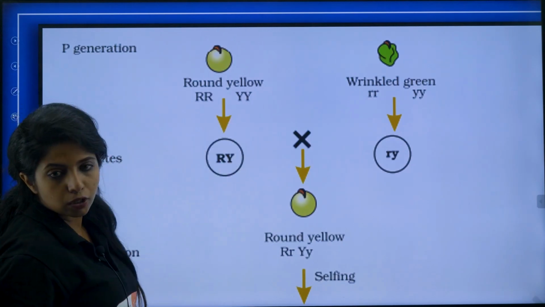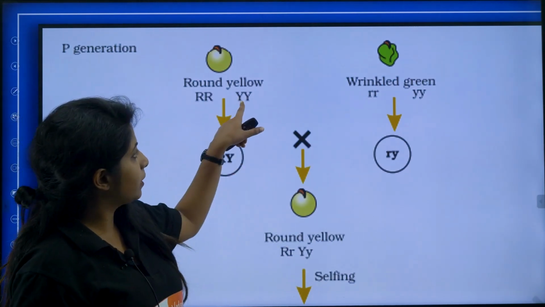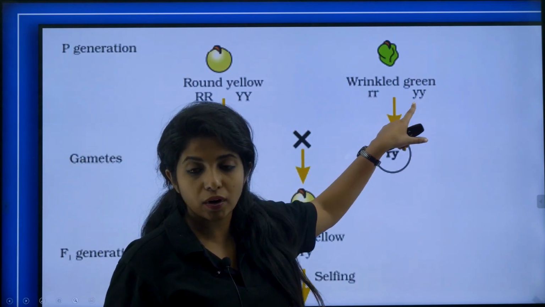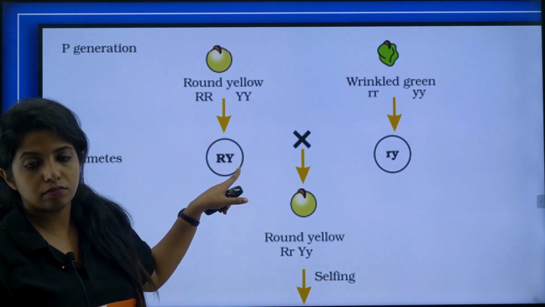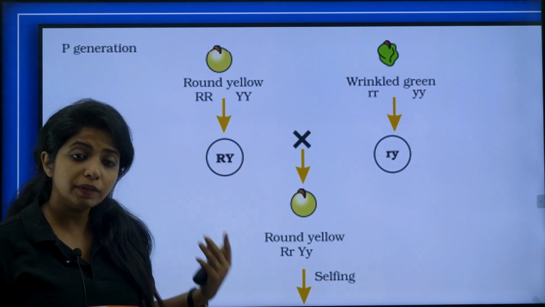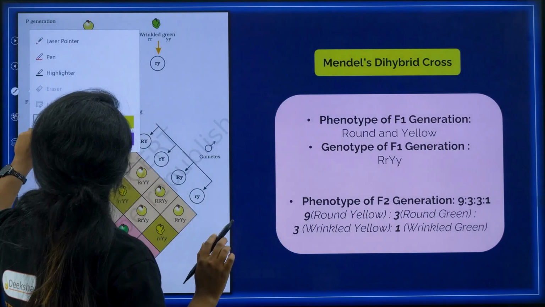And again yellow is also dominant, so I am taking pure breeding plants, homozygous plants. So it will be capital Y. Here it's small r and small y. Now what are the gametes that will be formed? It is capital R, capital Y. Now you might be thinking how? So for taking away that confusion, I will tell you an easy trick.